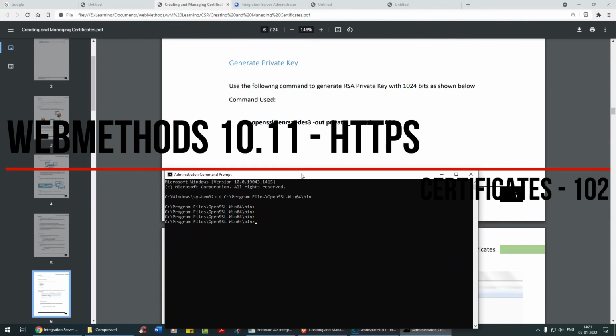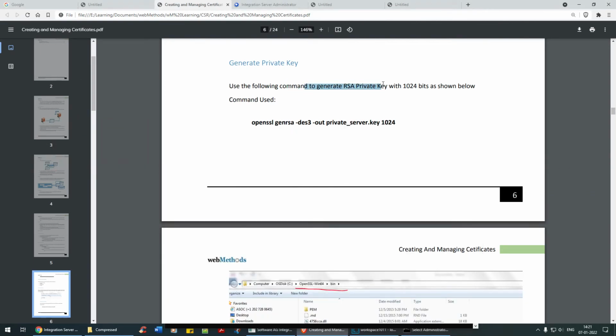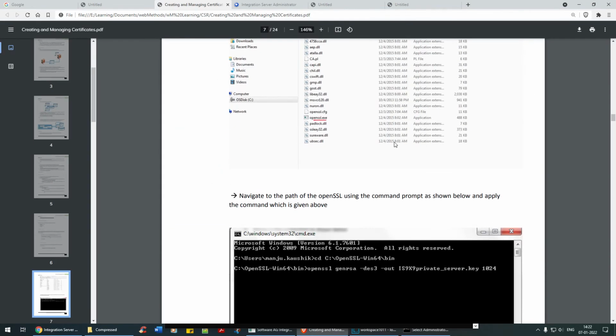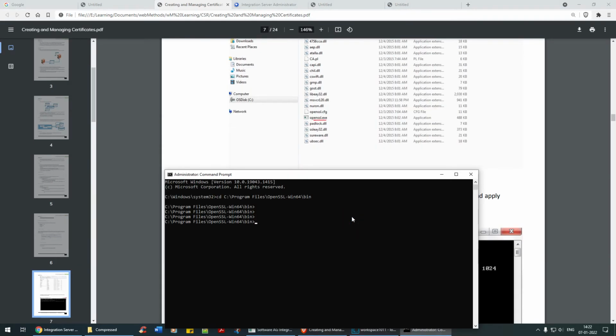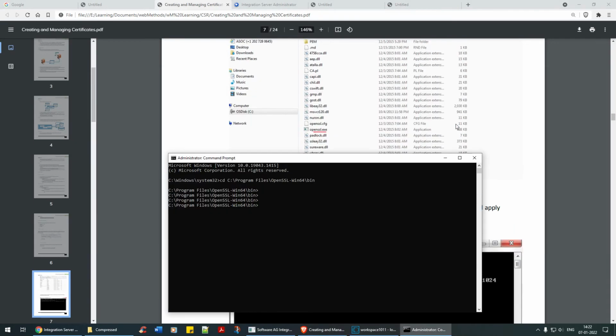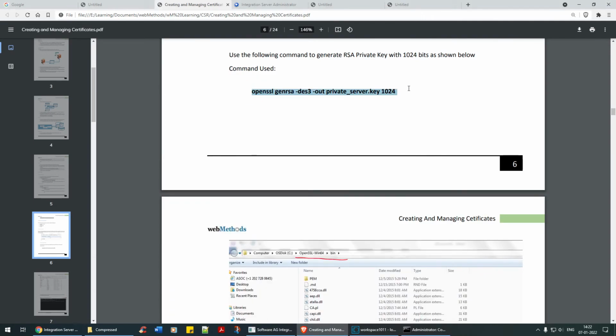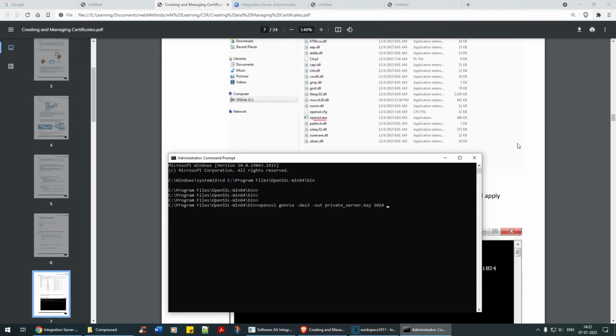Okay, so run the following command to generate the RSA private key with 1024 bits as shown in the command below. Let me copy this as it is, and I'm going to run it. Okay, I think I can't copy it. That's very odd. Let me copy it again. Okay, there you go. It's good. Now see here.